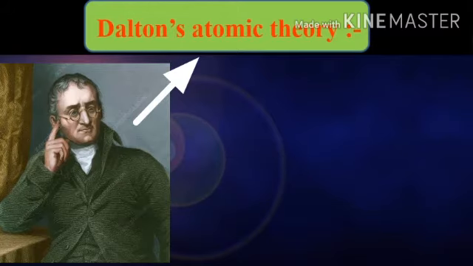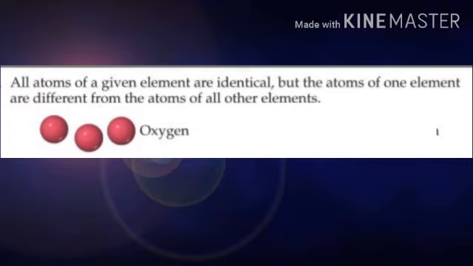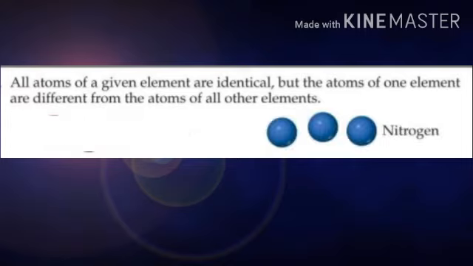The first one is all matter is made up of very tiny particles called atoms. The second postulate states that atoms are indivisible particles which cannot be created or destroyed in a chemical reaction. The third postulate states that atoms of a given element are identical in mass and chemical properties. For example, if you take oxygen or nitrogen, a single element will have all the atoms identical in mass and chemical properties.